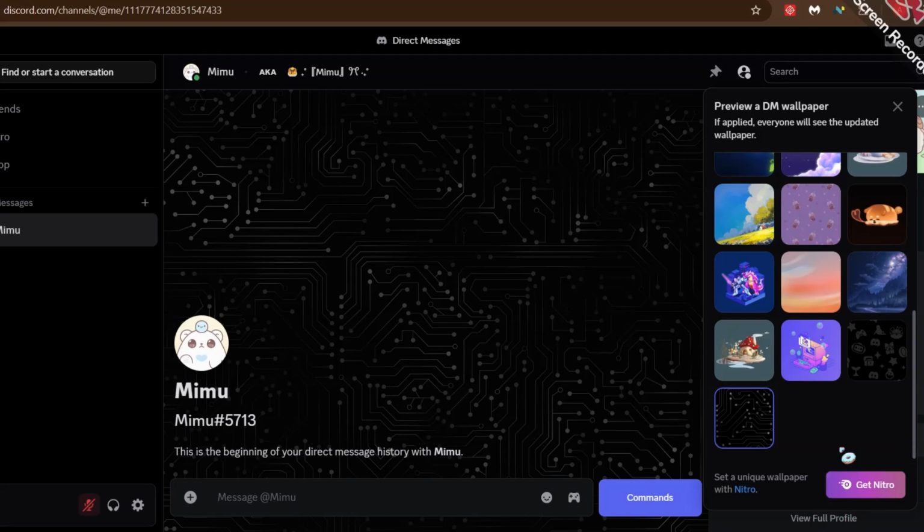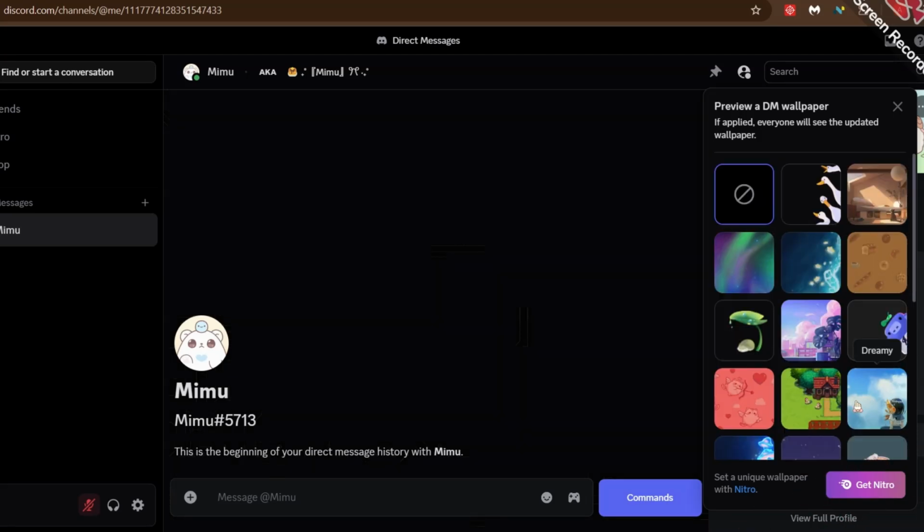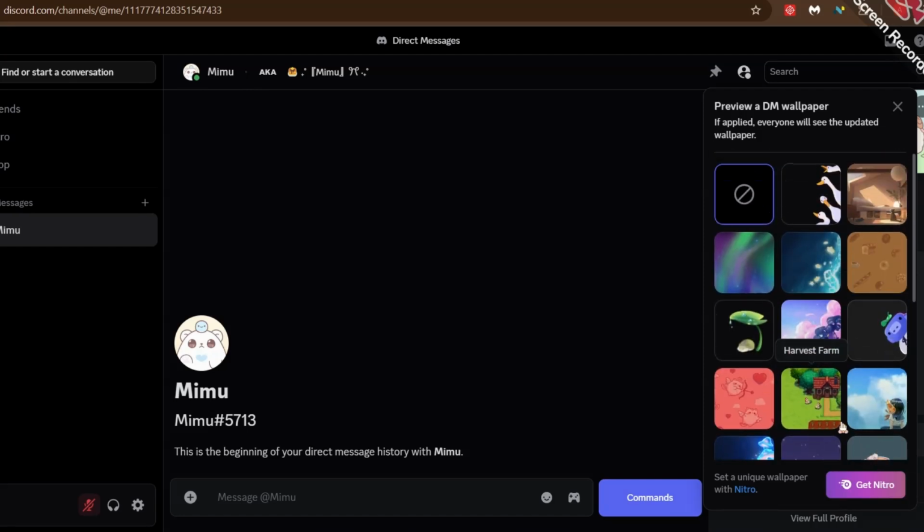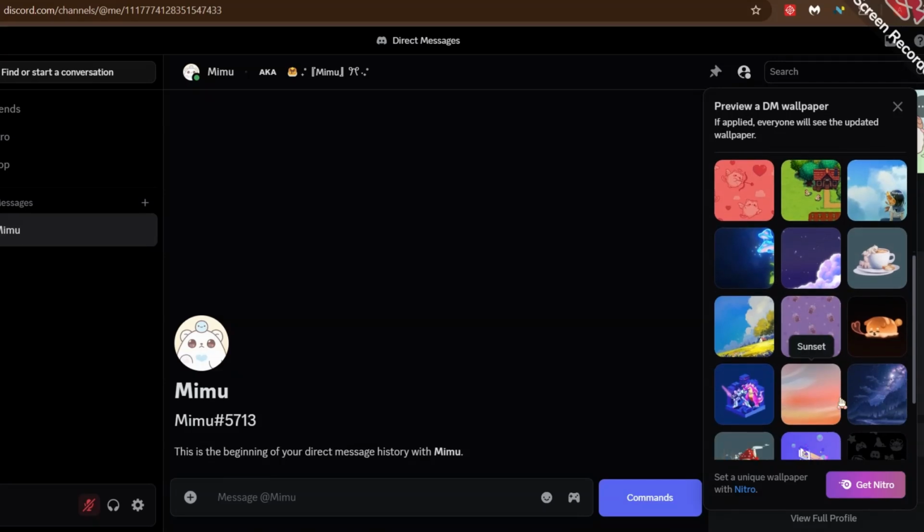But when was the last time that Discord has given a cool feature to free members? Almost everything is tied behind Nitro. I mean, not everyone can afford a $10 Nitro per month. I think it's about time Discord should make this for free.